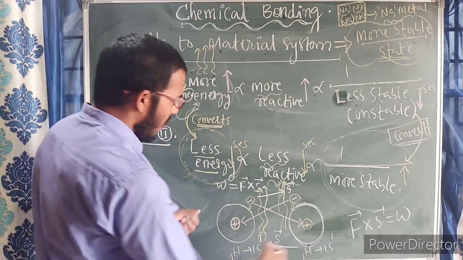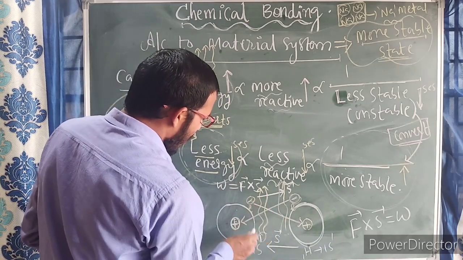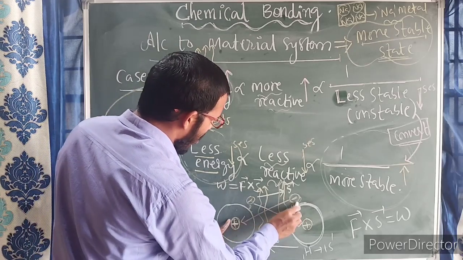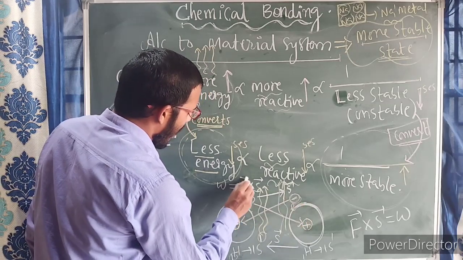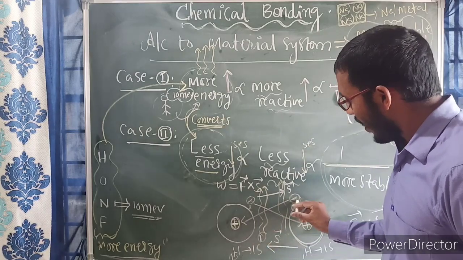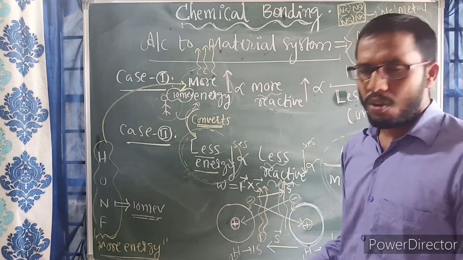Suppose during this interaction, this nucleus is attracting this electron, so it is acting some force on this, and as a result it will be moving as per the displacement I told you here.